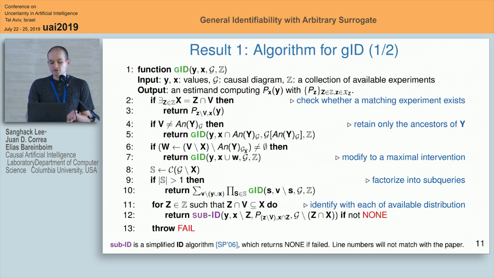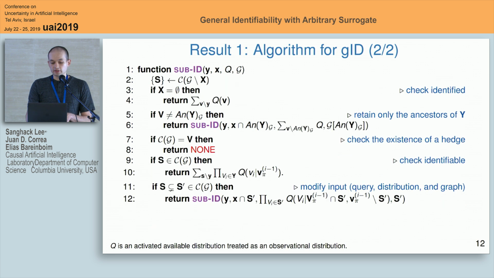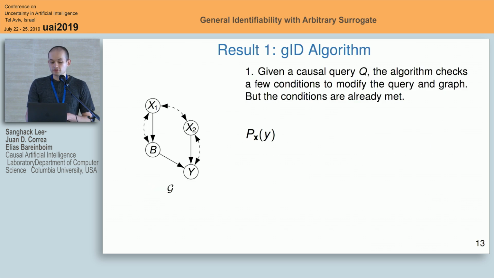And each one of those pieces goes to a subroutine that is in charge of, given a particular distribution that we may be able to use, trying to identify the causal effect on that specific distribution. To give you an intuition of how it works, let me recall this example from before.